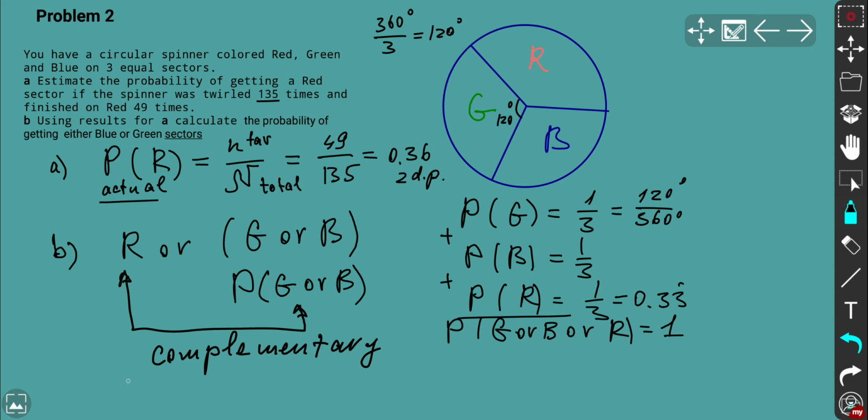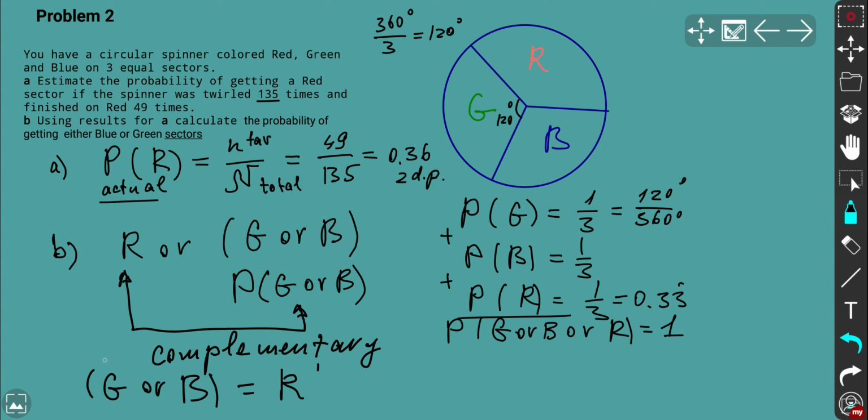So you can say green or blue together is the same as not red. So we have either red or not red, which is green or blue. Now, there are no other possibilities or no other events that might occur except for green or blue. So that's why basically green and blue are complementary to the red.